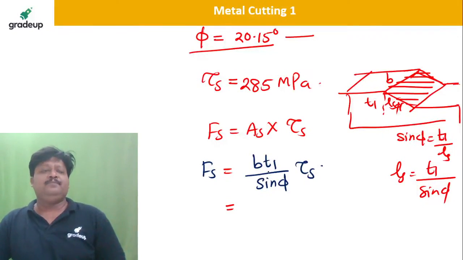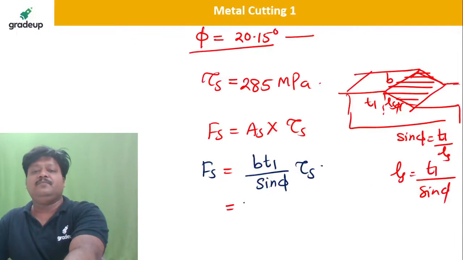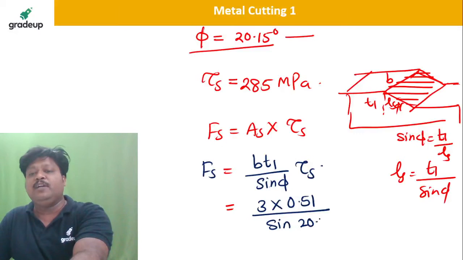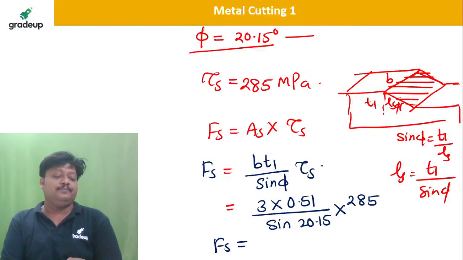So tell me, what is B? Width of cut is nothing but, you can take it as the depth of cut or width of cut, it is the same. So here B, T1 is what? B is how much? It is 3 mm, or W you can write here. 3 mm width of cut into T1, which is 0.51 divided by sin phi. Sin of phi is how much? 20.15. Just now you calculated, into shear stress 285. Tell me how much is the shear force you are getting.